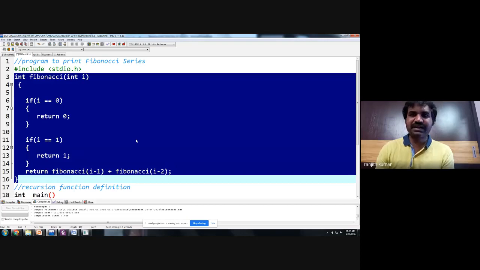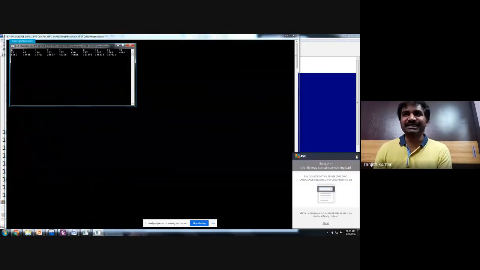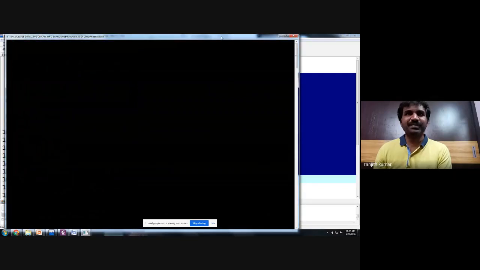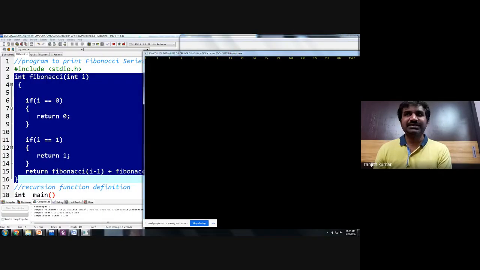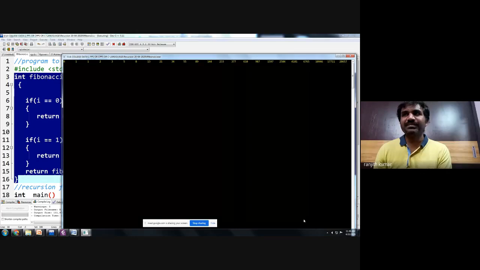Once again, we will execute this code because we want to print 100 Fibonacci numbers. Please observe, big values are printed, going up to almost 28,657.